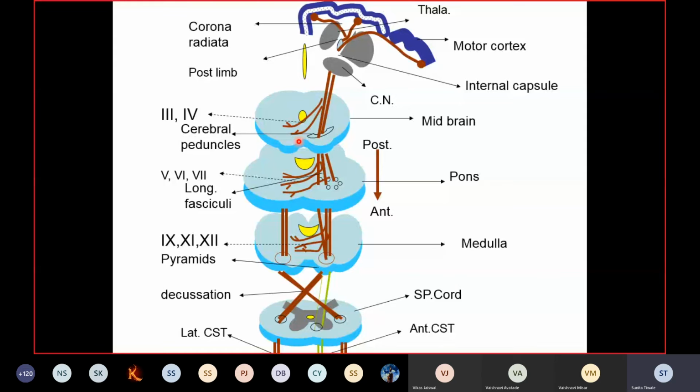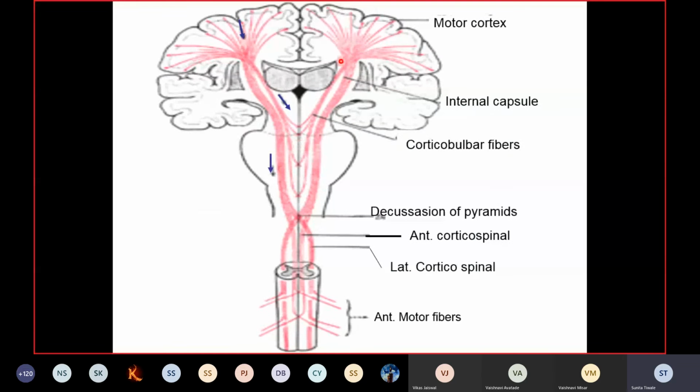Now in this diagram, you can see the wide areas of the cerebral cortex giving origin to the pyramidal tract. You can see the axons and the shape of these axons. They appear as if radiating from the internal capsule, fan shaped, which is called the corona radiata. Again, they are compactly arranged in the internal capsule. Further, in the brain stem, you'll find that a few fibers terminate on the motor nuclei of the cranial nerves. These fibers are the corticobulbar fibers.